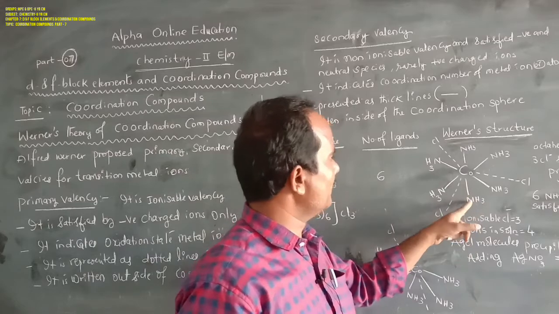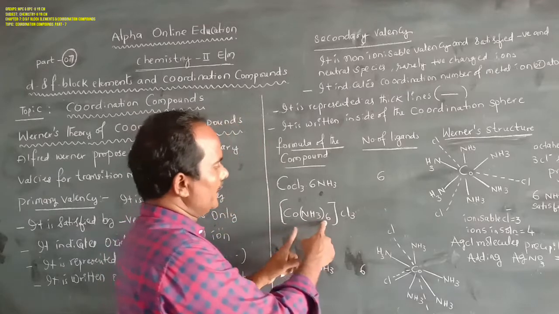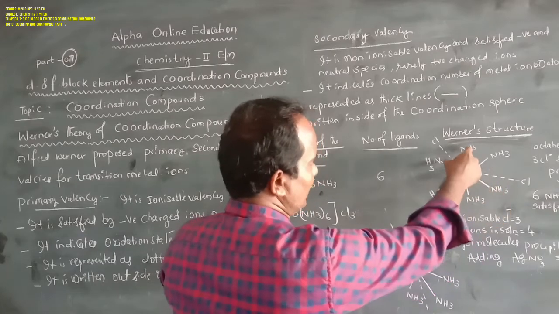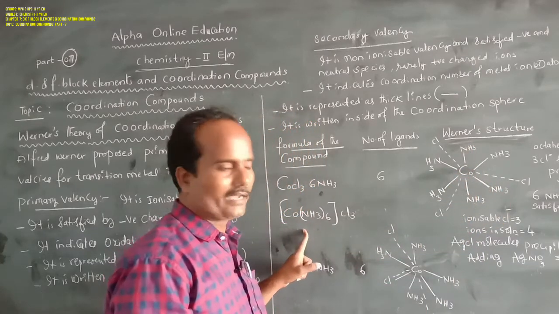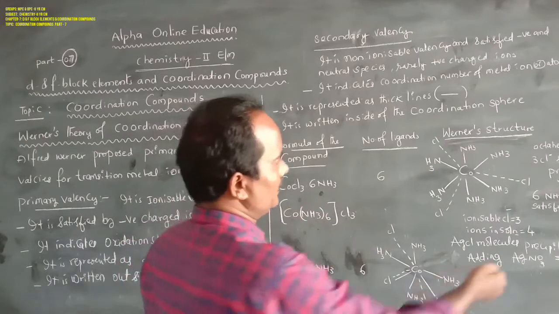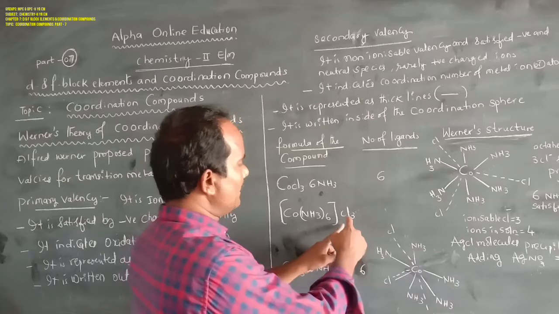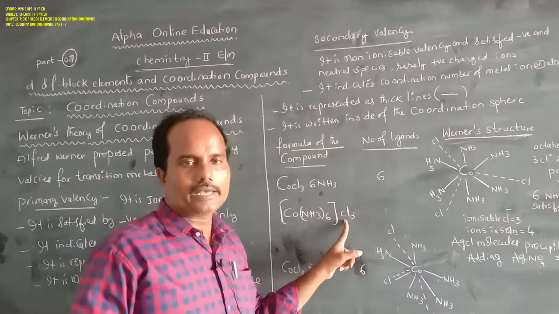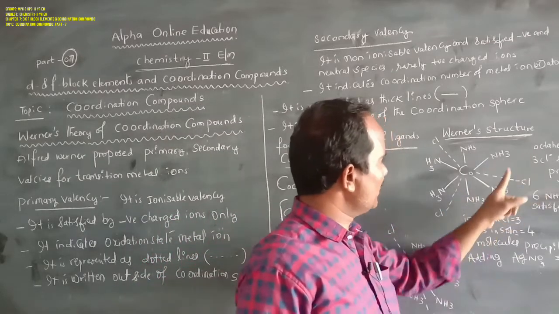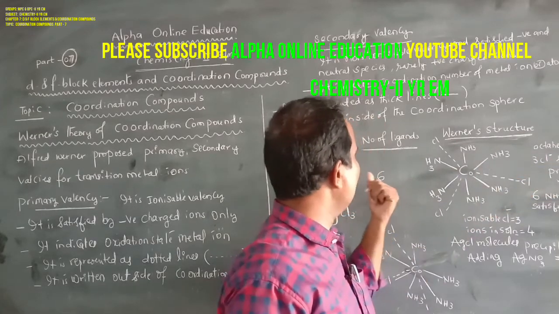Because of this, based on this structure, we can write it like this: [Co(NH3)6]Cl3. The species which satisfy the secondary valency of the central metal ion can be written in square brackets like this. The ions which satisfy the primary valency of a transition metal ion can be written outside of the coordination sphere as counter ions. Its structure is octahedral, because of the 6 ligands.